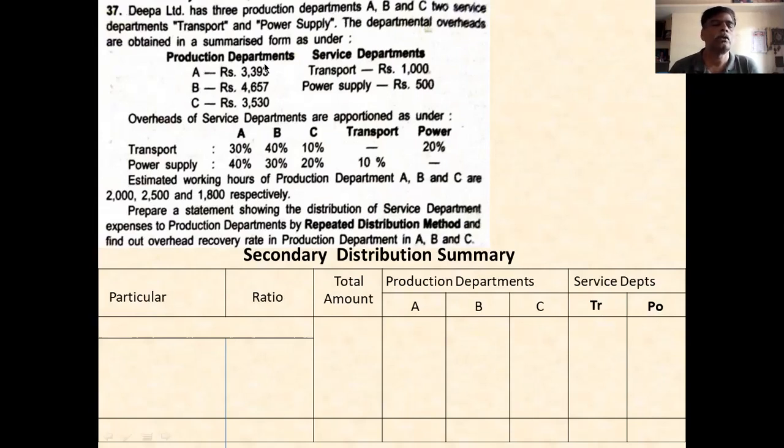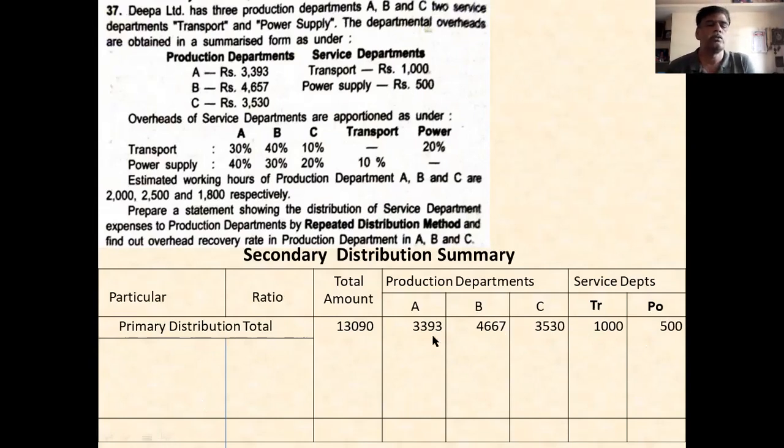First you take the overhead as per primary distribution. I will take the total in the total column. First you write the individual items. A is 3,393, B is 4,657, C is 3,530, transportation 1,000, power 500. You take the total of all these, that will be 13,090. This is the given information.